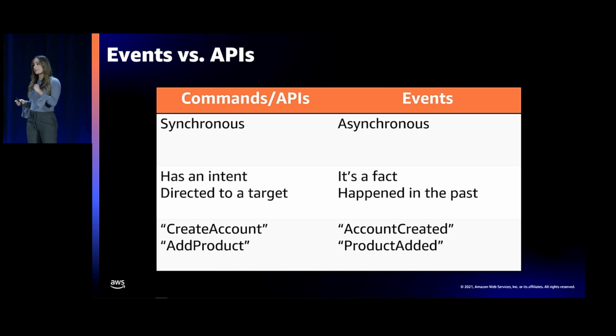API thinking is synchronous thinking, right? You can't move on until the API response comes back. With APIs, you're sending commands, right? You're saying, go do this thing. It has an intent to the target. So create this account, add this product to the shopping cart, go do this thing.